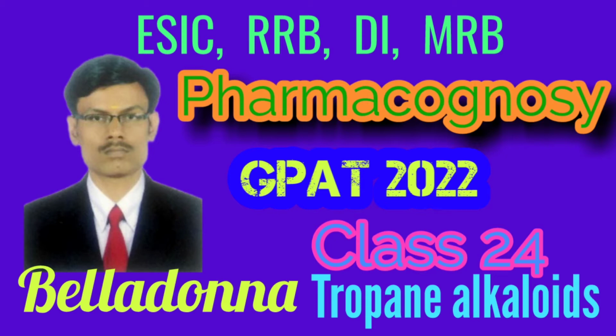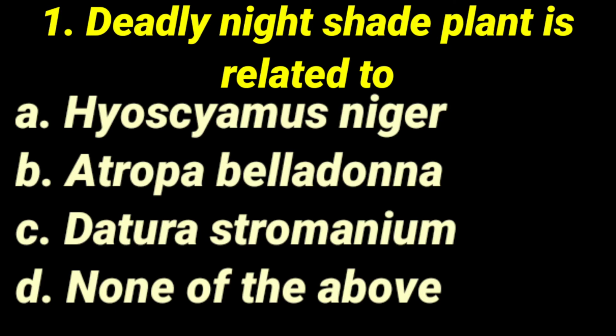In this pharmacy competitive examination revision point of view, today we are going to discuss 5 important multiple choice type questions from belladonna, from tropane alkaloids. The first question is: deadly nightshade plant is related to dash: Hyoscyamus niger, Atropa belladonna, Datura stramonium, and none of the above. Okay, so here the synonym is the deadly nightshade.